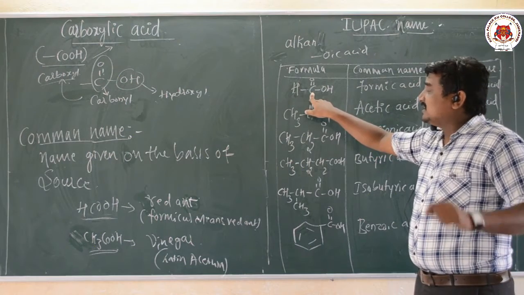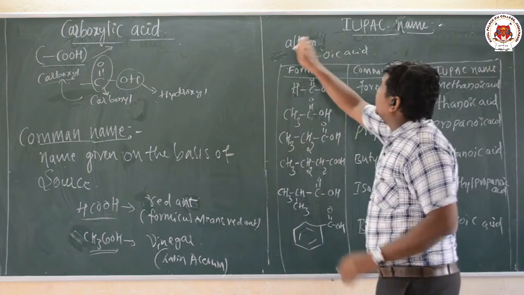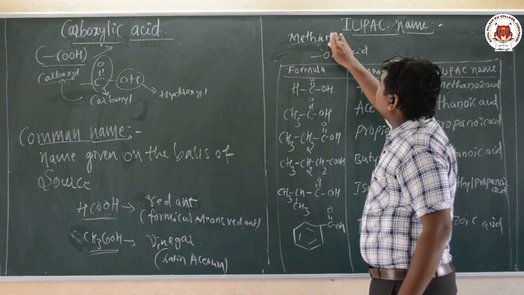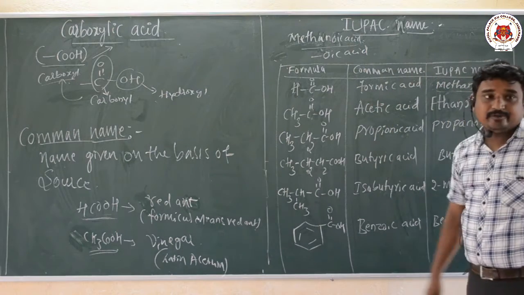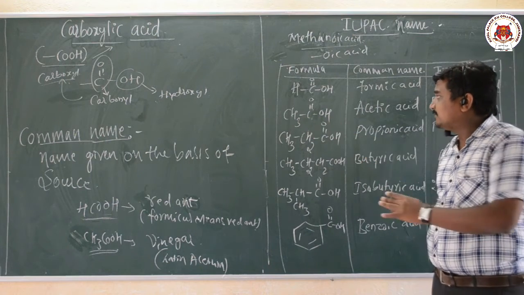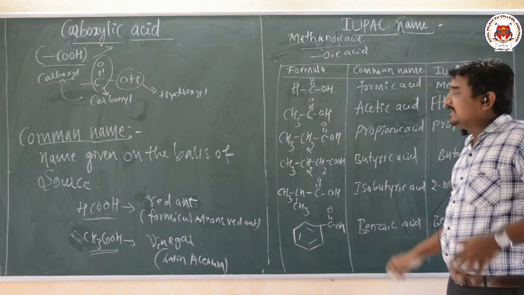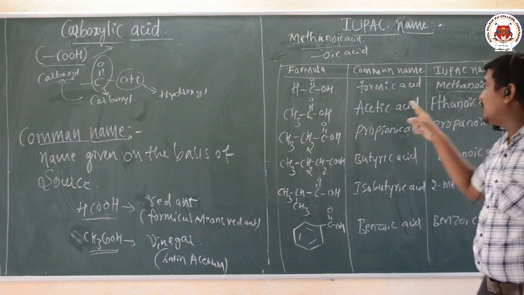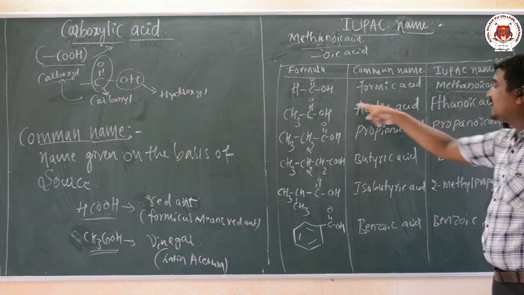IUPAC name, this compound contains one carbon atom. Hence the word root is methane, so the alkane is methane because the compound has one carbon atom. Here the E letter of the alkane is replaced by oic acid, hence the IUPAC name is methanoic acid. Similarly in the second example we have two carbon atoms, so the alkane is ethane. Again the last E letter is replaced by oic acid, the IUPAC name is ethanoic acid.